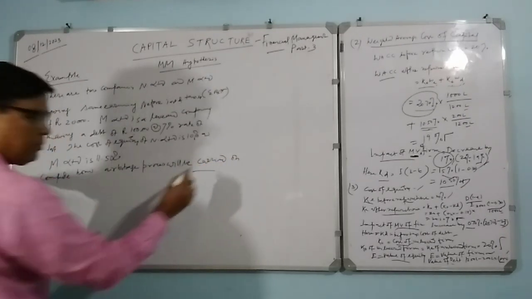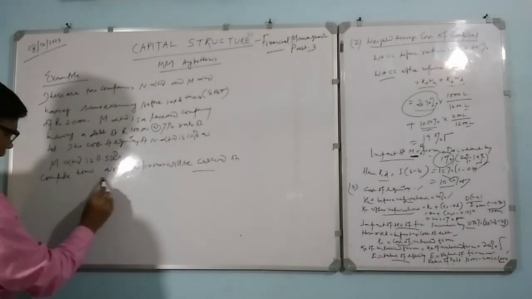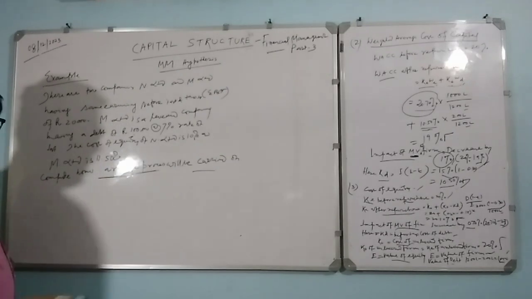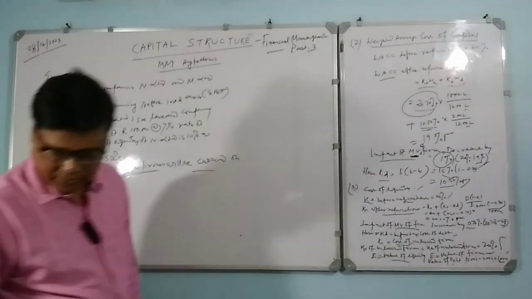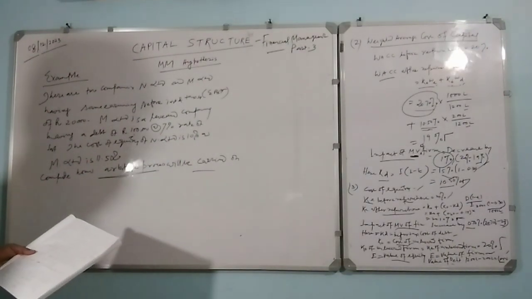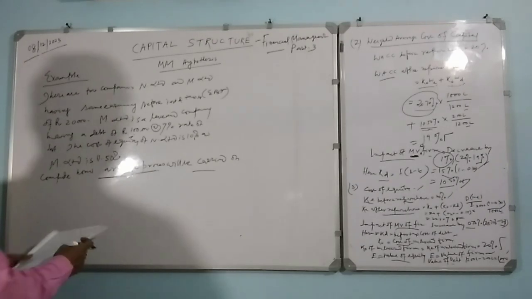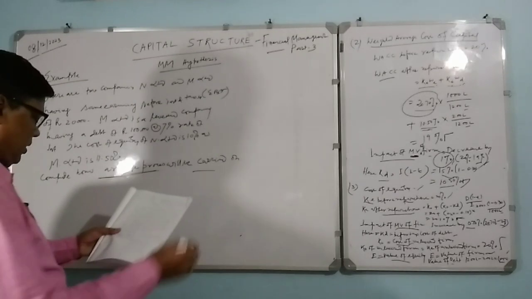Why have we discussed this problem in addition to that earlier problem? See, this arbitrage process is a new thing you have to understand under your hypothesis. How to do that? Our solution stage will be coming.